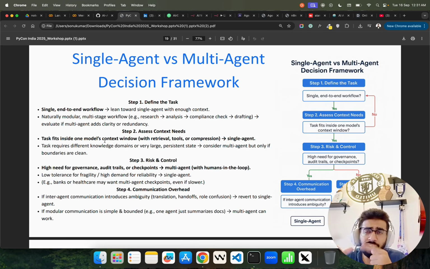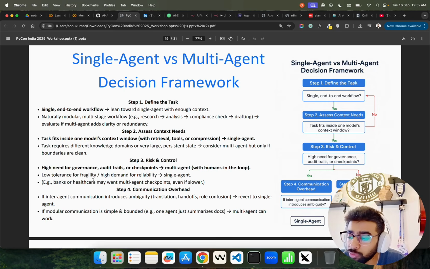Now, if the task requires different knowledge domains or very large persistent state, then you consider multi-agent, but only if boundaries are clean. As I always say, guys, if you're working with AI agents, your boundaries have to be very clear. You should know what kind of boundaries you have to define. Okay. Now, risks and control. If there is a high need for governance and audit trails or checkpoints, then multi-agent but with humans in the loop.